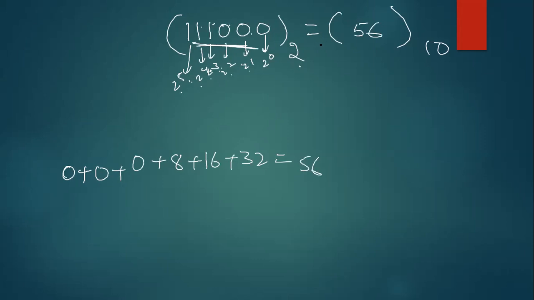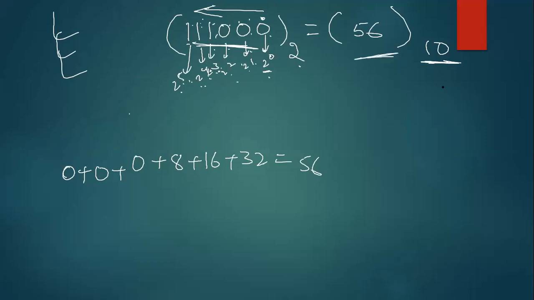Guys, listen carefully to what I am saying. I want to convert this binary number into decimal number system. If it is decimal to binary, you will do it like this. If it is binary to decimal, start from right to left: 2 power 0, 2 power 1, 2 power 2, 2 power 3 like this. Whatever is the power, multiply the digit. 2 power 0 into 0, 0. 2 power 1 into 0, 0. 2 power 2 into 0, 0. 2 power 3 means 8. 8 into 1, 8. 2 power 4, 16. 16 into 1, 16. 2 power 5, 32 into 1, 32. So this number will be 32.